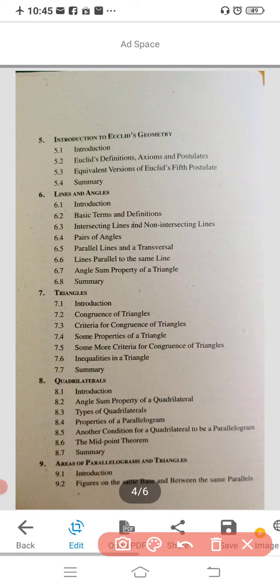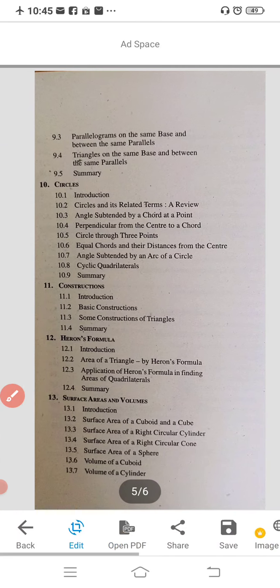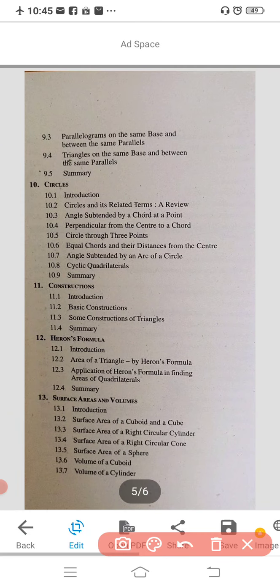And after that, area of parallelograms and triangles: introduction, figures on the same base and between the same parallels, and also parallelograms on the same base and between the same parallels, triangles on the same base and between the same parallels. And after that you are going to study circles.